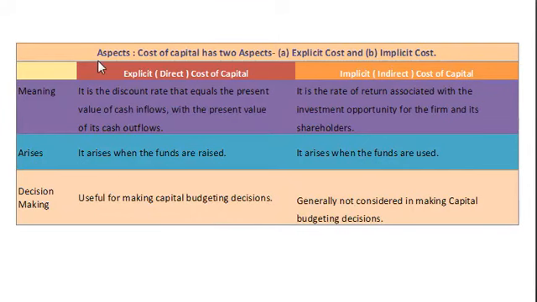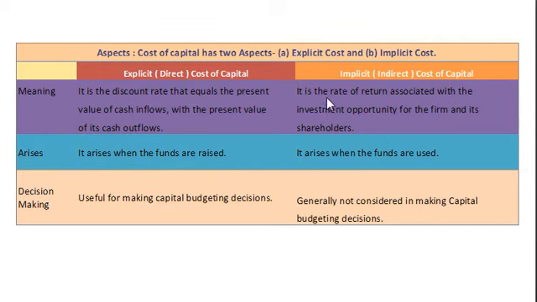Students, there are two aspects for calculation of cost of capital. First is explicit cost and implicit cost. Let us see what is explicit, that is direct cost of capital, and implicit, that is indirect cost of capital. First, it is the discount rate that equals the present value of cash inflows with the present value of its cash outflow. So it is directly connected to the cash inflows and outflows of the company. That's why it is known as explicit or a direct cost of capital.